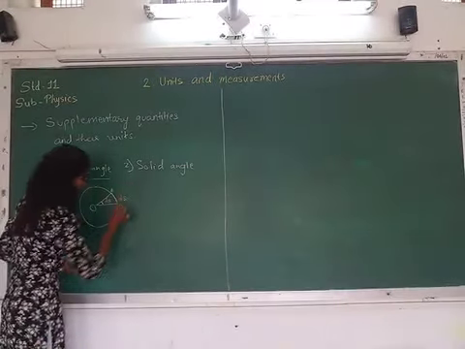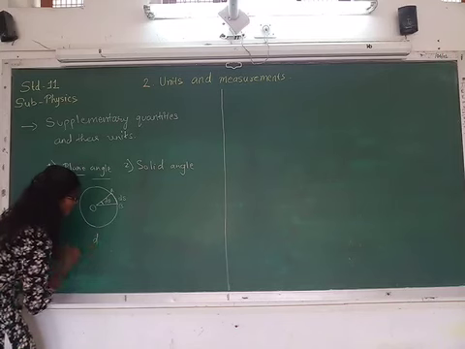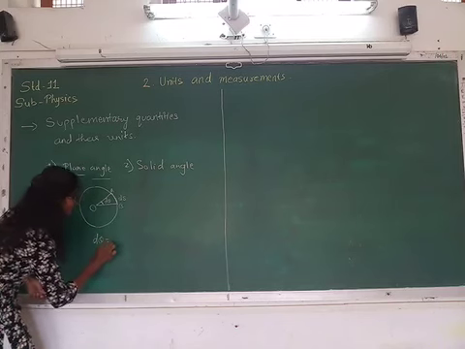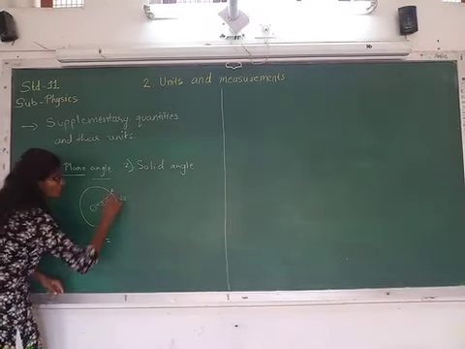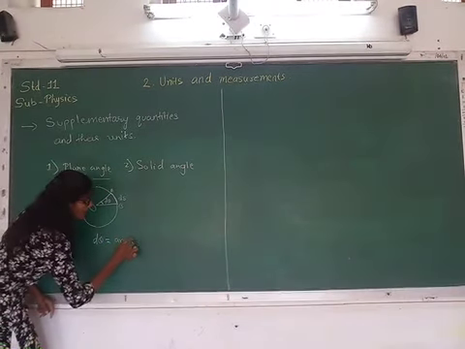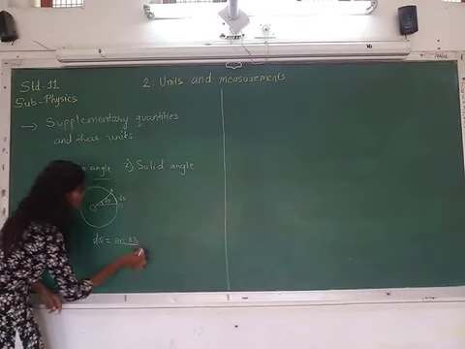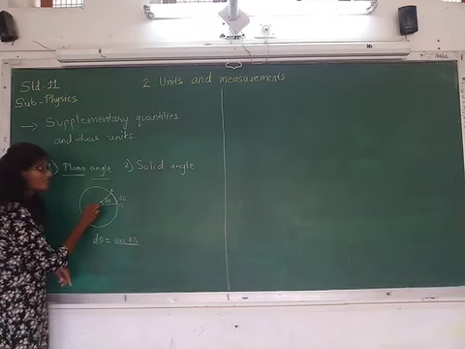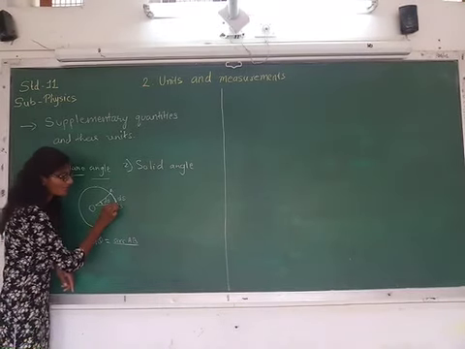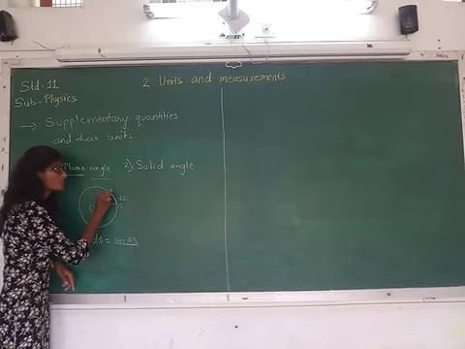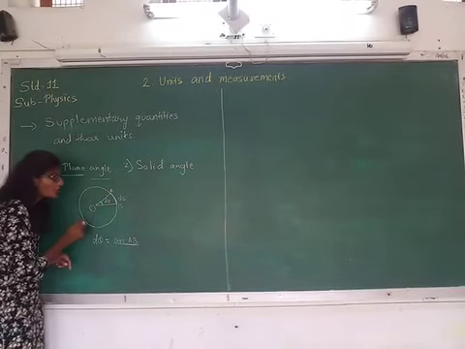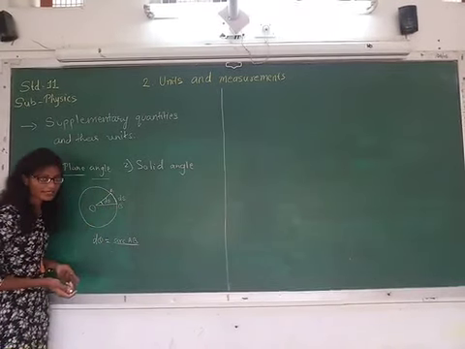So here d theta is equal to arc AB upon r. Now you can see, from the center of the circle to any point on the circle, that can be considered as the radius, right?